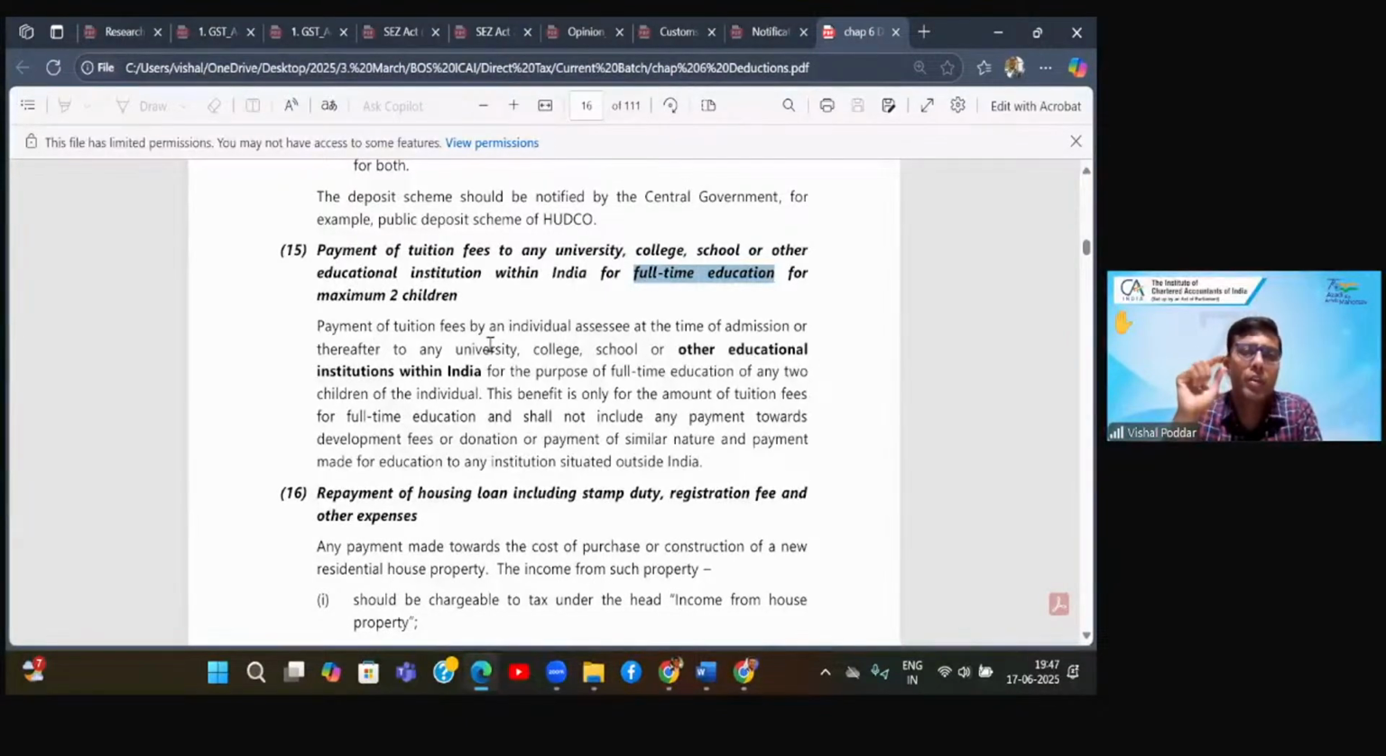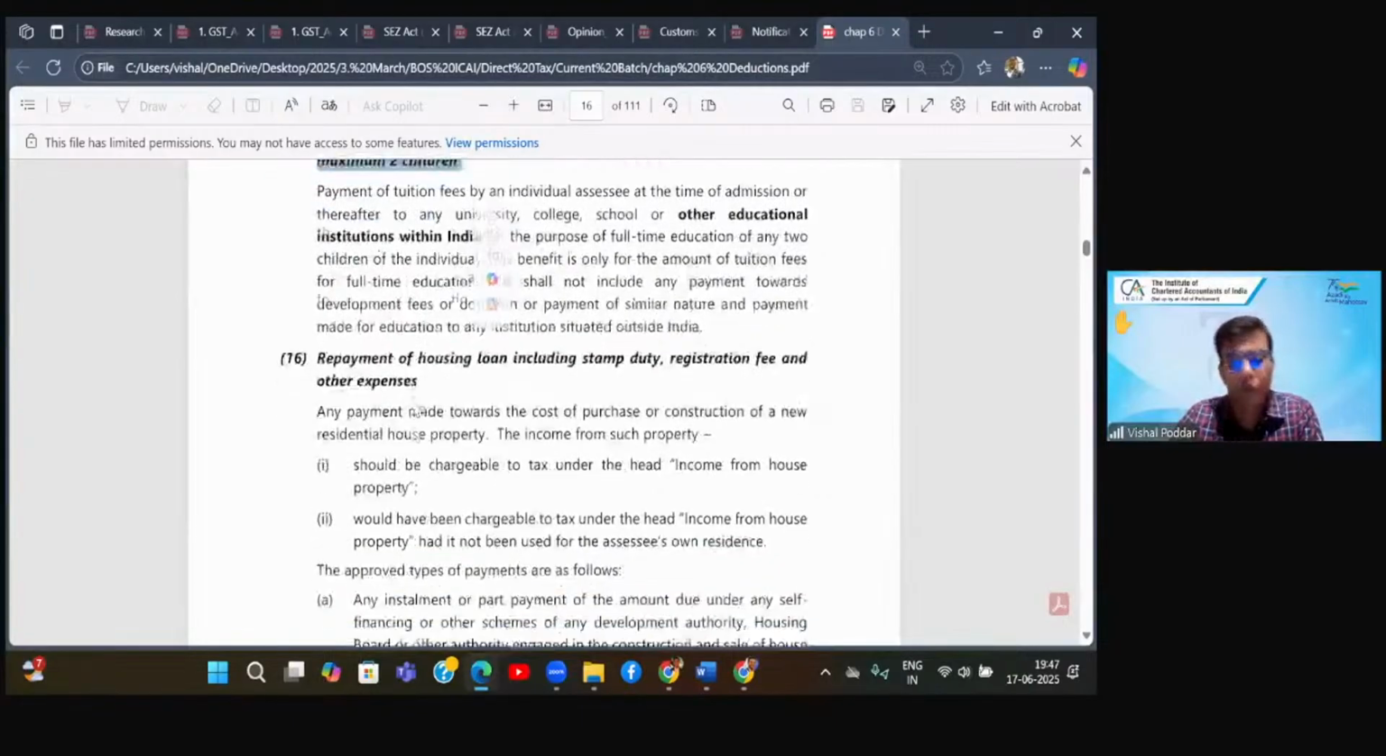So here, tuition fee is the fee that you have paid to the school, college, university for a full-time course, and not any other outside coaching class. What is also very important is that this educational institution should be within India. If it is any education institution outside India, because many times people are pursuing such coaching, whatever fees you have paid outside India or to an education institution outside India, that is not eligible. And the limitation is of up to maximum 2 children. This you have found in multiple other sections also.